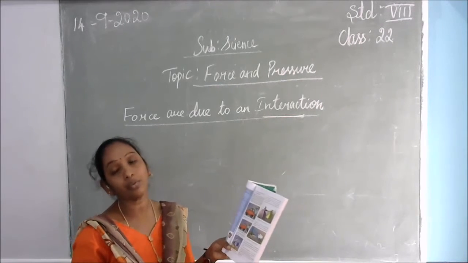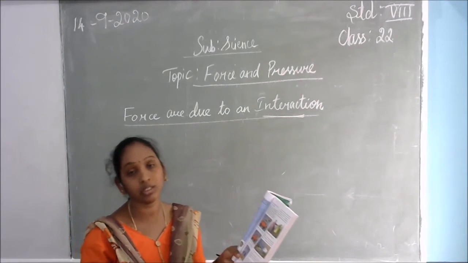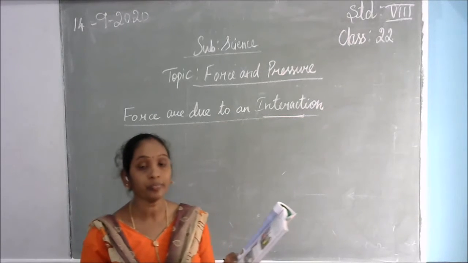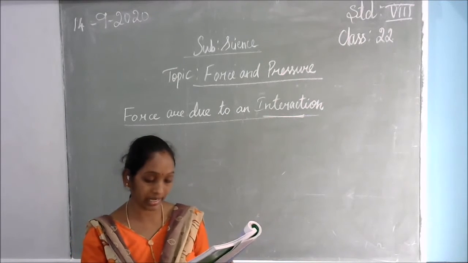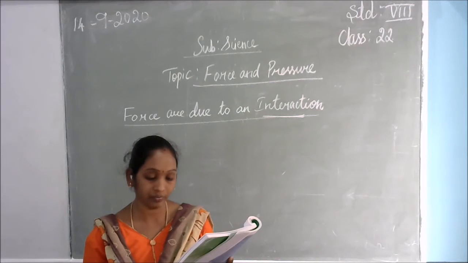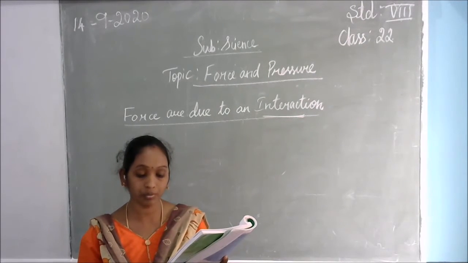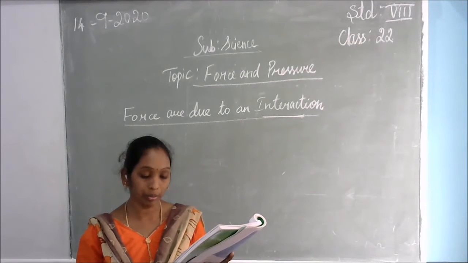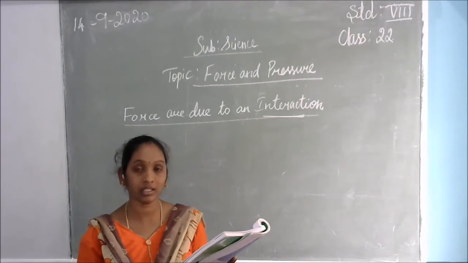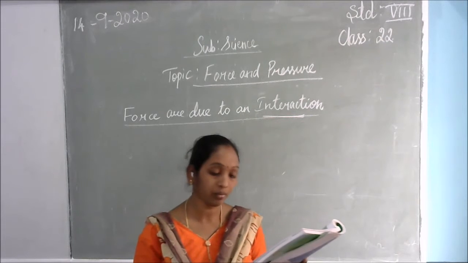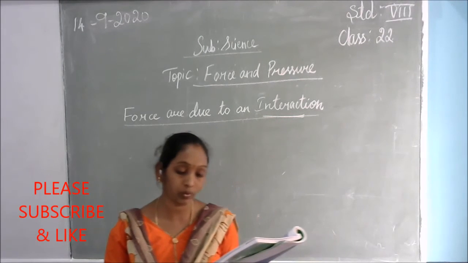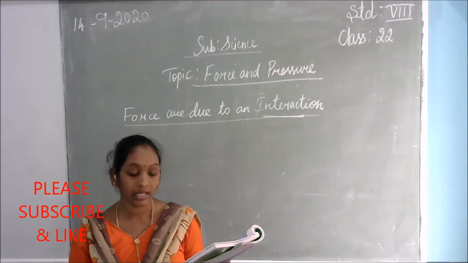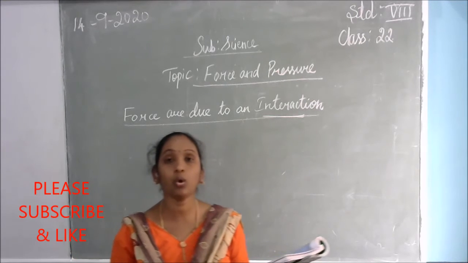So there is an equal force applying on both the sides. So there is no unequal force on both the sides. From these examples we can infer that at least two objects must interact for the force to come into play. So an interaction must be there, then only the object can be moved. Thus an interaction of one object with another object results in the force between two objects.